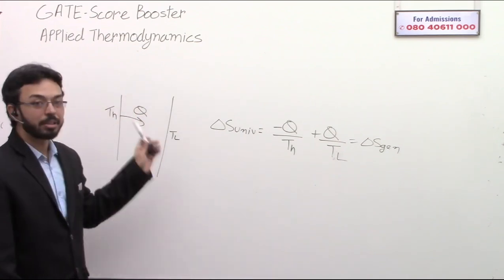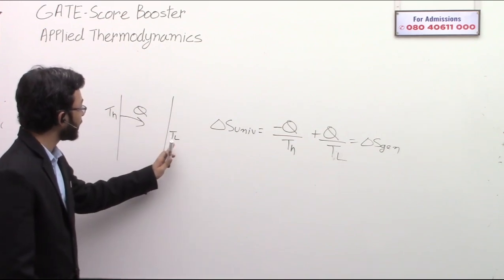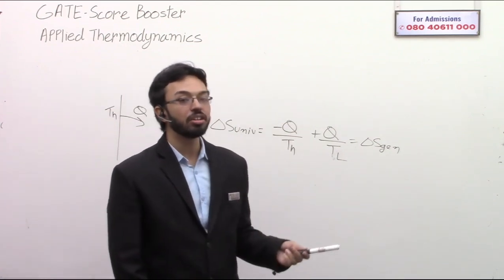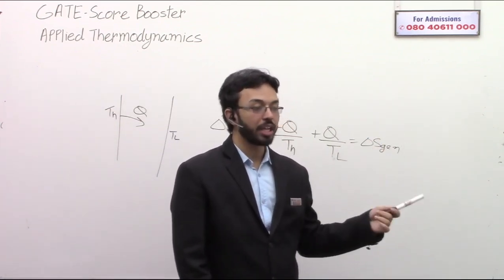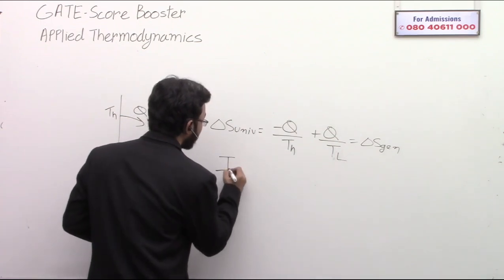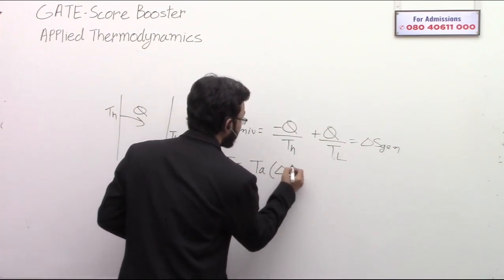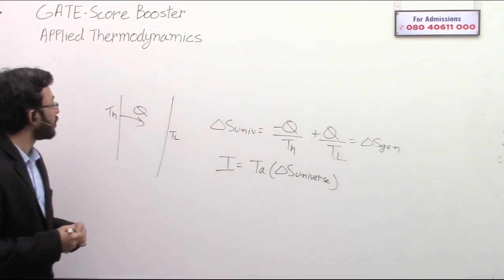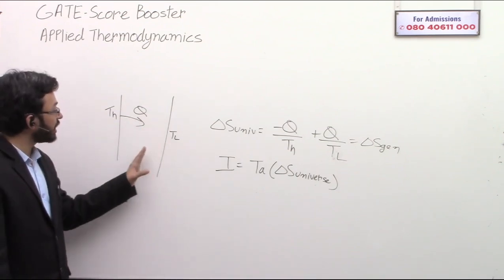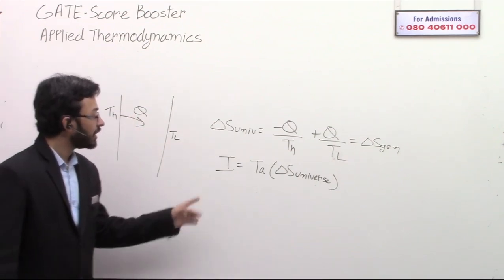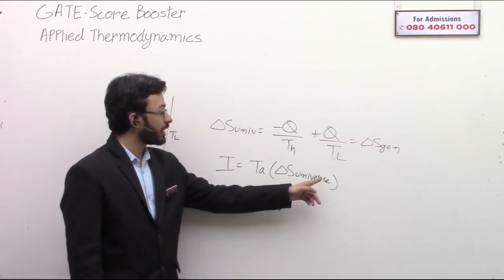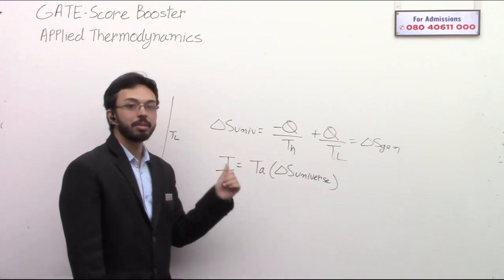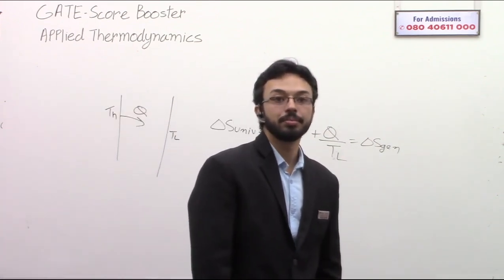If this wall is completely adiabatic and there is no heat loss to the surrounding, that means that they are giving T naught, that is the temperature of the surrounding, just so that you can calculate I, because I is T ambient into del S universe. Even if there is no heat loss from this wall to the surrounding, even then there will be a del S universe. And because of that, if the surrounding temperature is given, there will be an irreversibility associated with the process.